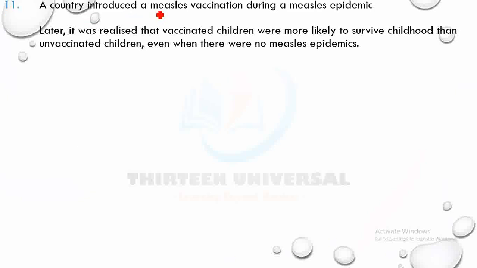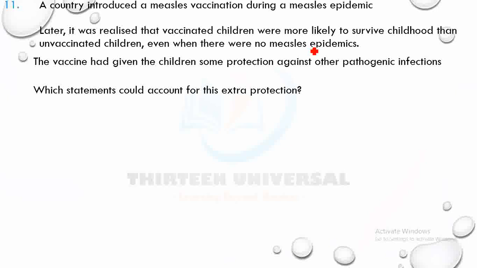All right, let's go. A country introduced a measles vaccination during a measles epidemic. It was realized that vaccinated children were more likely to survive childhood than unvaccinated children, even when there were no measles epidemics. The vaccine had given the children some protection against other pathogenic infections. Which statement, the vaccine for measles had given children protection against other pathogenic infections.